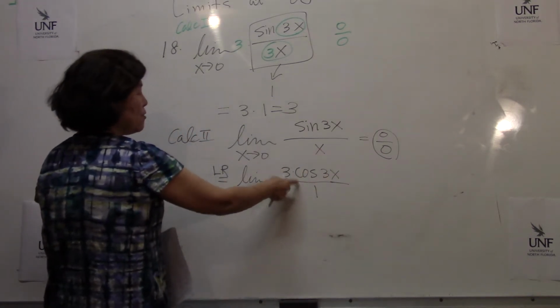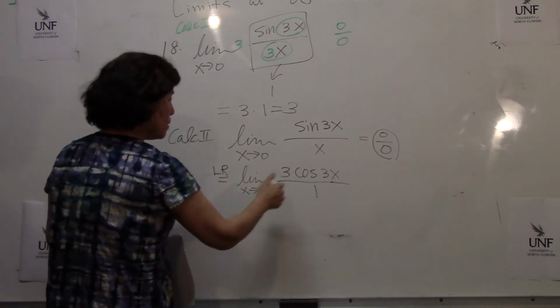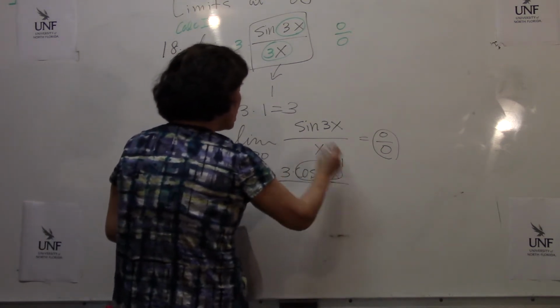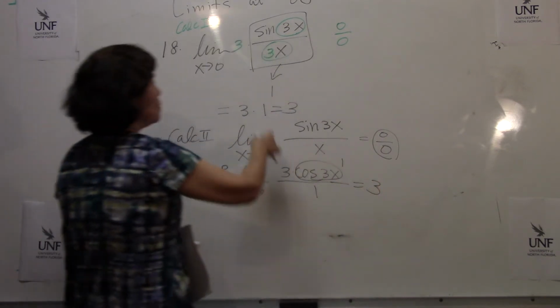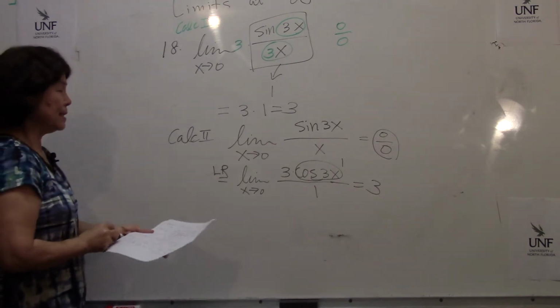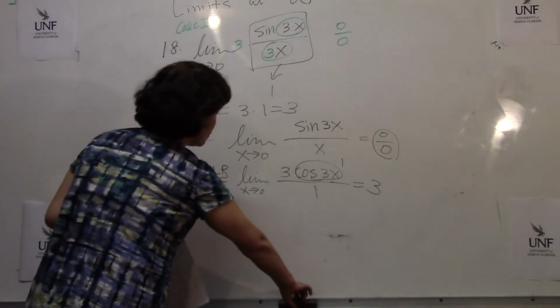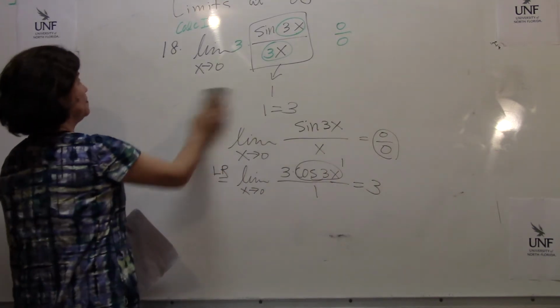Now reevaluate this limit. Limit as x goes to 0. So this one is going to be 1. Cosine 0 is 1. So this is 3. We get the same answer, 3. Okay, so this is how we use L'Hopital's rule, because this is in the indeterminate form.